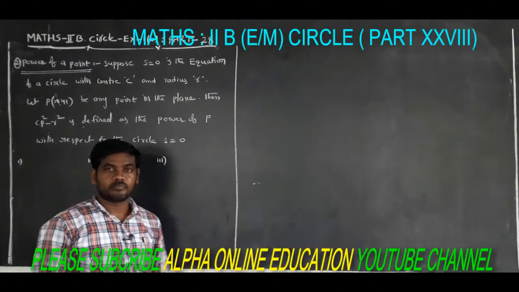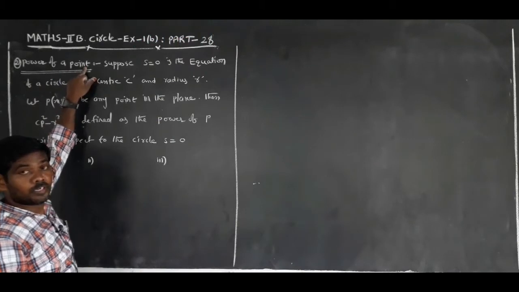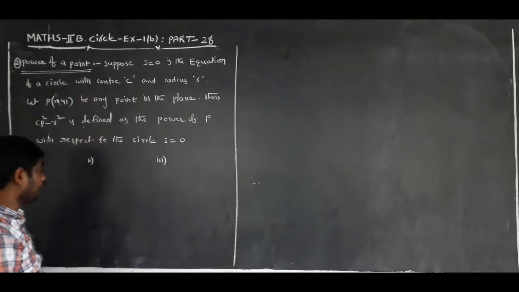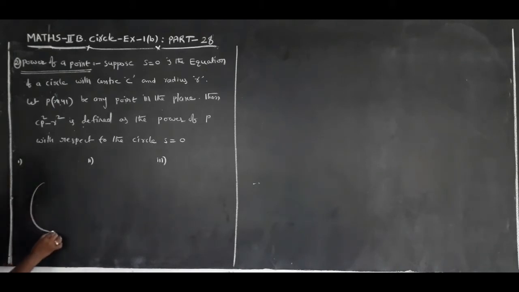Next one, definition: power of a point. Suppose S equal to 0 is the circle, C is the center and R is the radius of the circle, and P(x1, y1) be any point in the plane.